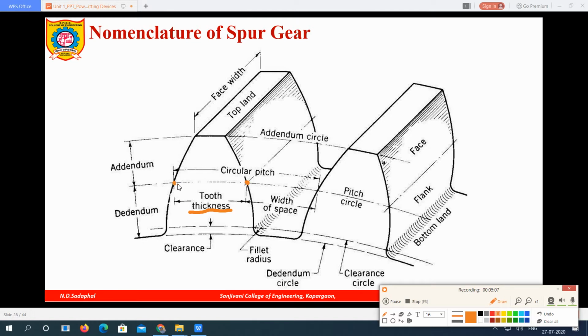It is the distance along the pitch circle between two pitch points of the same tooth. This is one tooth. So the distance between two pitch points of the same tooth along the pitch circle is called the tooth thickness.